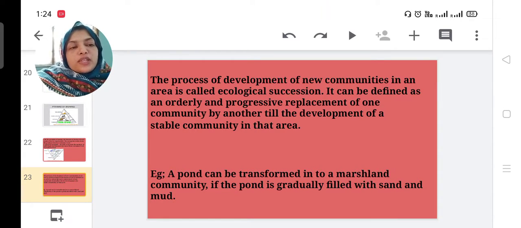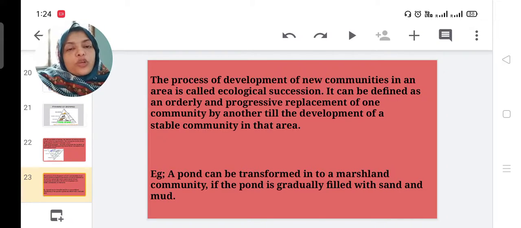If the pond is gradually filled with sand, mud or waste, finally it becomes a marshland, wasteland or marginal land. That is ecological succession.